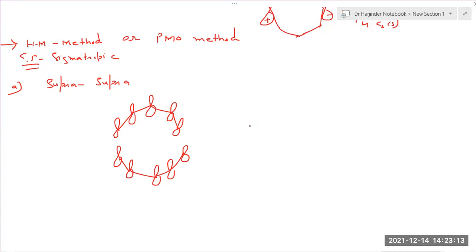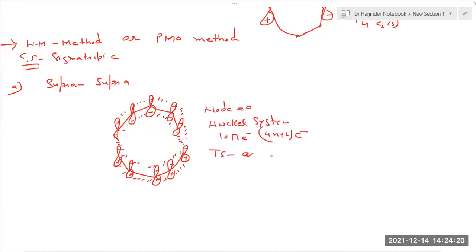Tell me, we are using the Huckel-Mobius method, so do we have to take frontier molecular orbitals or each double bond separately? Separately. So we will write plus, minus, plus, minus. Same here, we can write minus, plus, minus, plus, minus, plus. So here is supra-supra. So in this transition state, it satisfies the rule, it is aromatic, it is allowed.